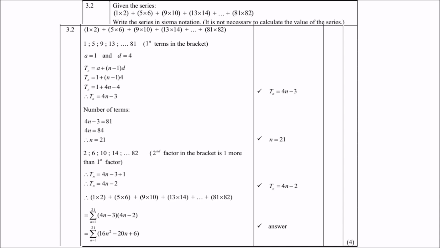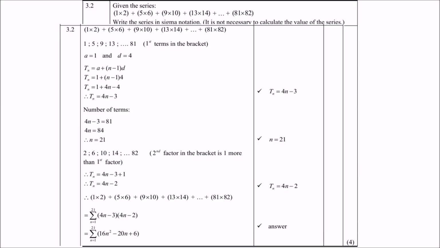So if you look at the first numbers in each bracket, 1, 5, 9, 13, 81, it forms an arithmetic sequence where A is 1 and D is 4. If I use the formula for arithmetic, Tn equals A plus n minus 1 D, I will get eventually Tn equals 4n minus 3. Remember, I need to do this because I need to complete the sigma notation. If you look at the answer at the bottom, you will see where we write the 4n minus 3.